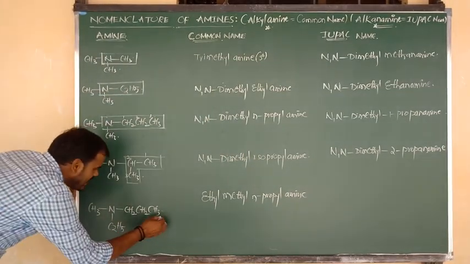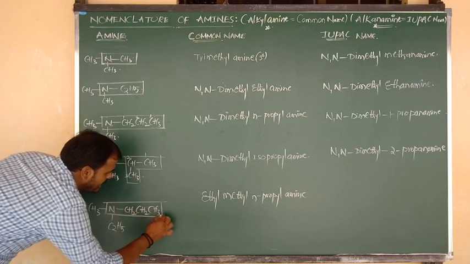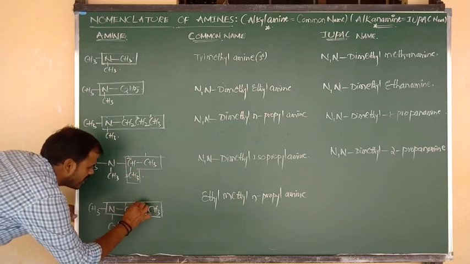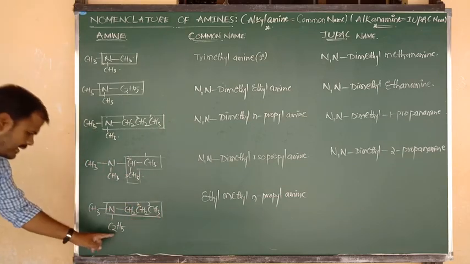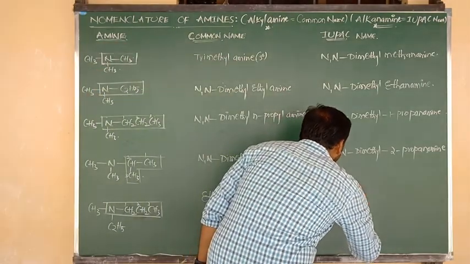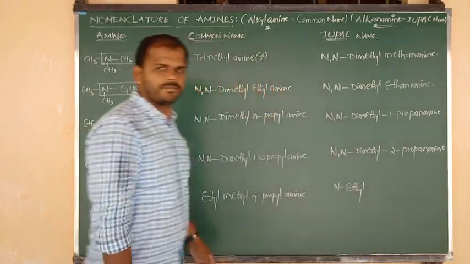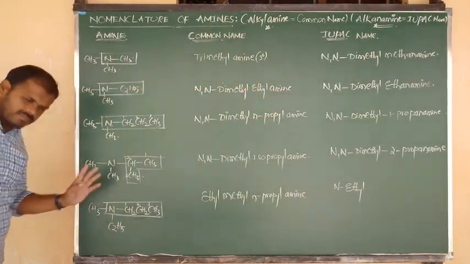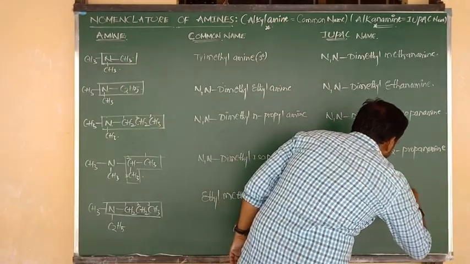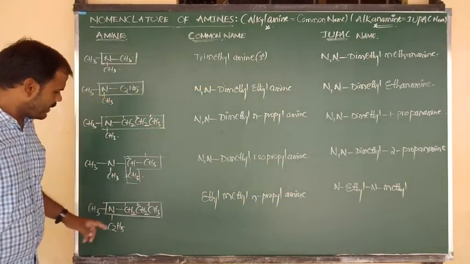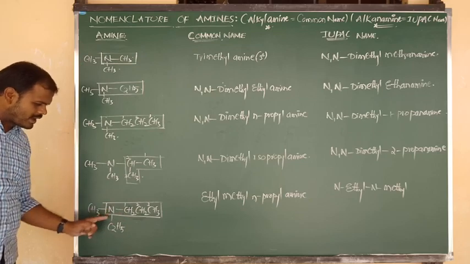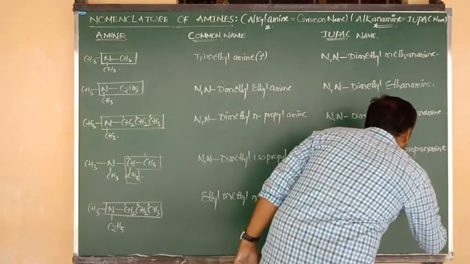IUPAC name. Again, same thing. It is going to act as parent chain because it contains what? More number of carbons. So this is first carbon, second carbon, third carbon. N connected to ethyl, N connected to methyl. We have to write in alphabetical order. So first of all, we have to write N ethyl. This is over. Next, N methyl. Okay, both side chains are cleared. Remaining 3 carbon is prop, single bond is N, functional group is amine. Propane 1 amine, or short name is nothing but 1 propanamine.